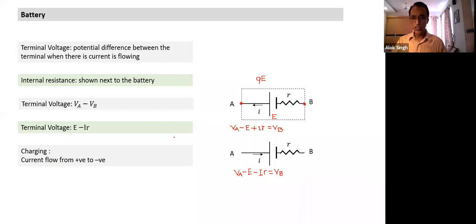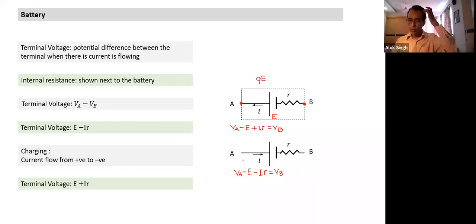When it is in the charging state, the direction of current flow is reversed. And again, we calculate the terminal voltage. In that case, we find that terminal voltage is E plus IR. What is happening inside the battery is not our concern now. It is beyond our scope. So up to this point, is it okay? All clear? It's a small point, but we apply it multiple times, so it needs to be very clear in our mind.